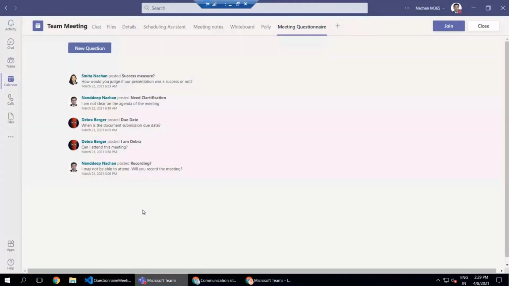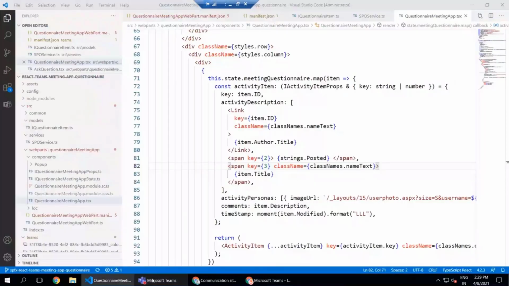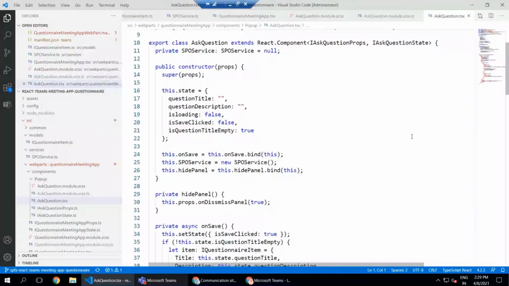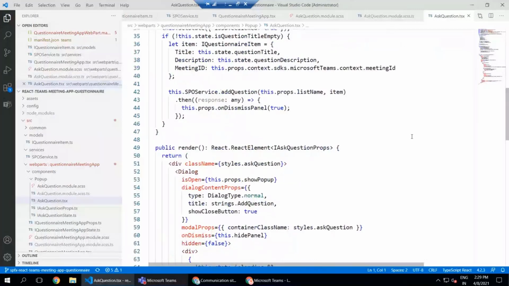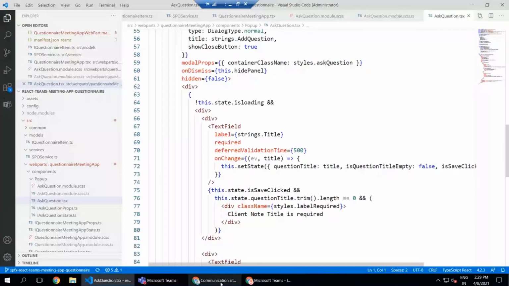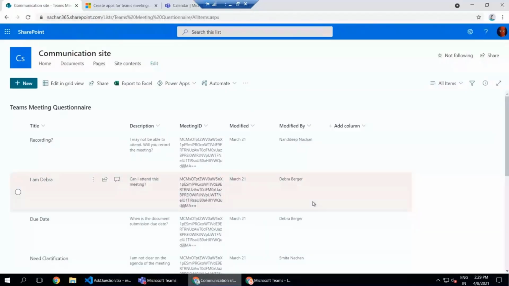And then again, once we click on this new question, we have another component here, which will just help you add your question, and then that question can be saved in a SharePoint list. So this was a very simple implementation where we have just one SharePoint list, which we can use to identify those particular questions being submitted for the pre-meeting app experience with this unique meeting ID.